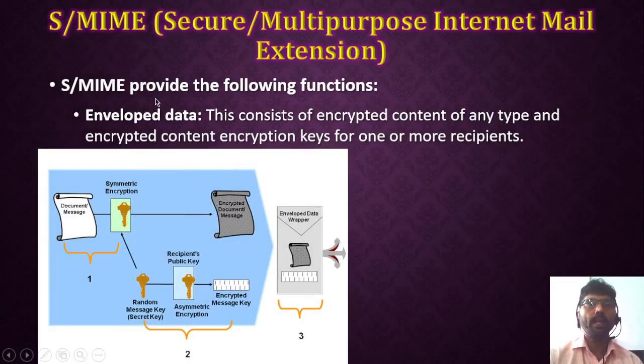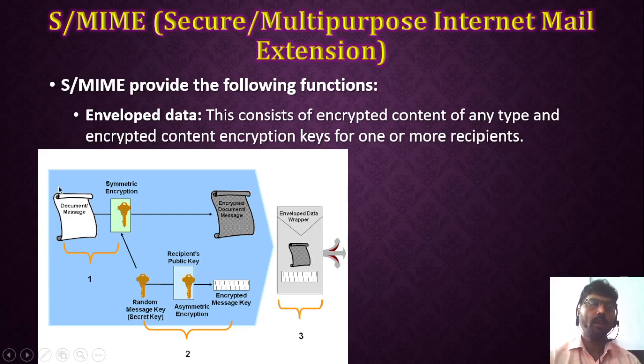Now S/MIME provides the following functions. The first one is called enveloped data. This consists of encrypted content of any type and encrypted content encryption keys for one or more recipients. The meaning here is that all the contents are in encrypted format, as well as the secret keys, and they are sent to the destination.